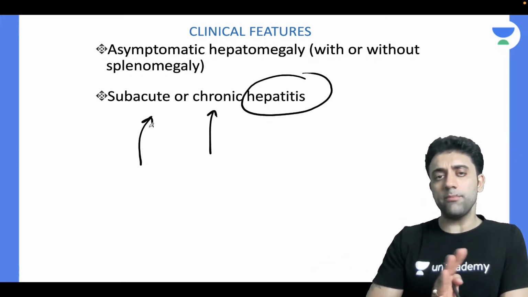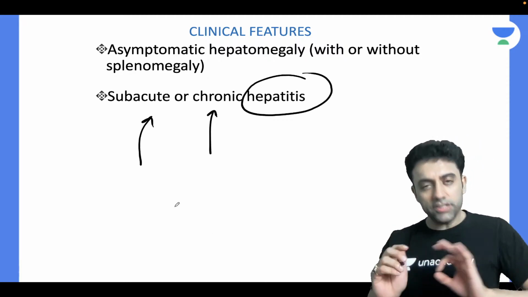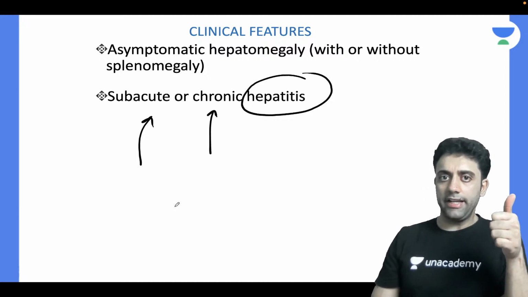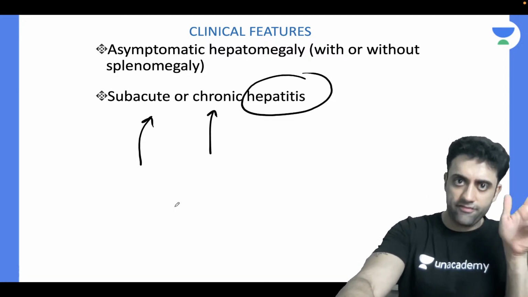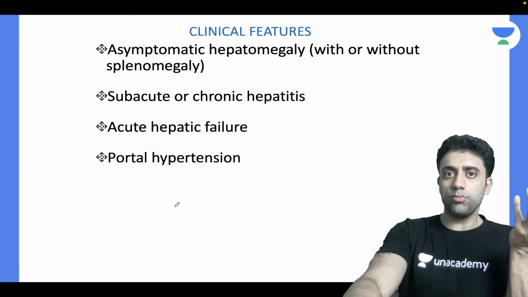And please don't cram these lines. ये रटना नहीं है, कोई रटने वाली बात नहीं है. It's not a NEET PG question. In general, if copper is there in my liver, number one, it will lead to hepatomegaly with or without splenomegaly. Can it lead to hepatitis? Definitely. Can it lead to liver failure? Of course. Can it lead to portal hypertension?